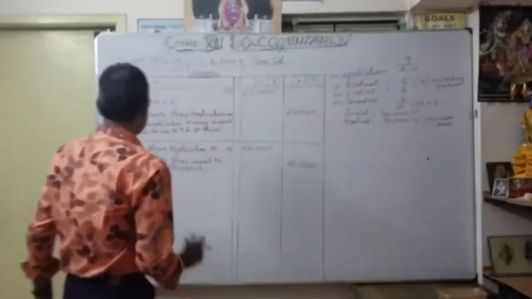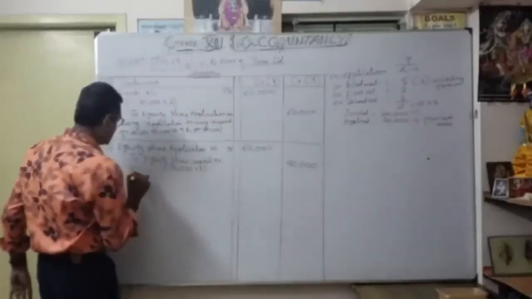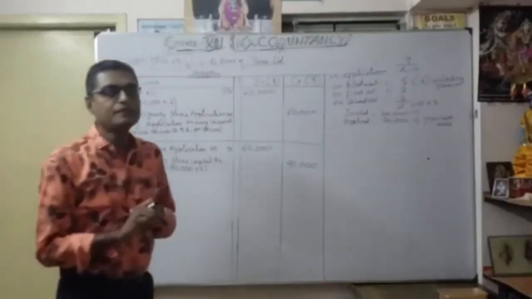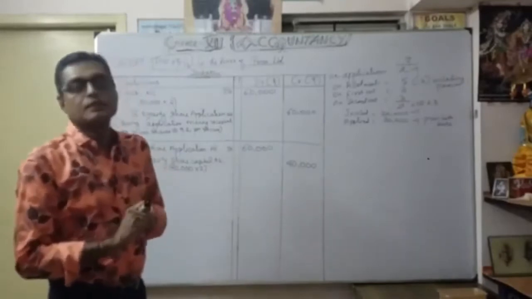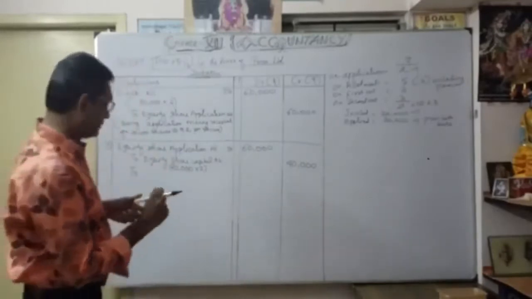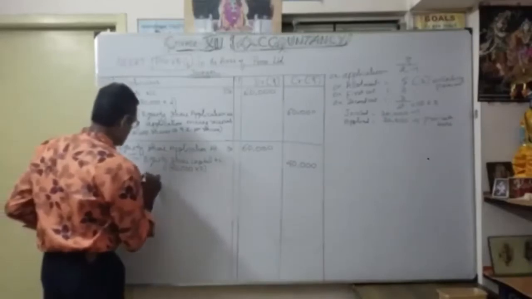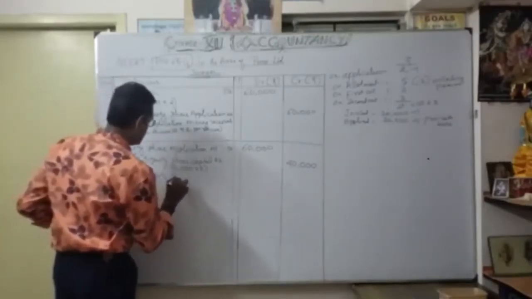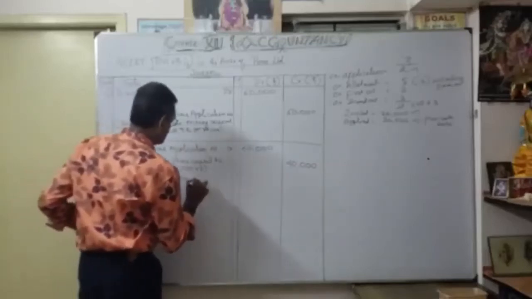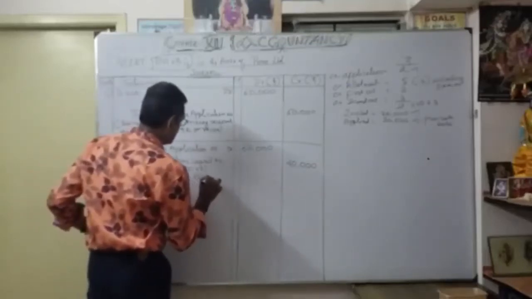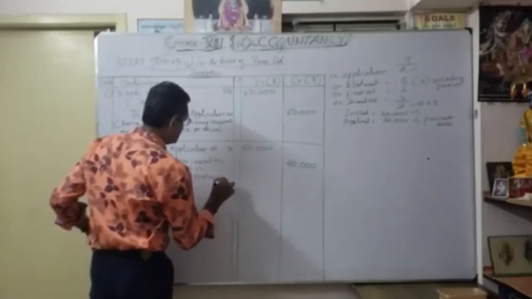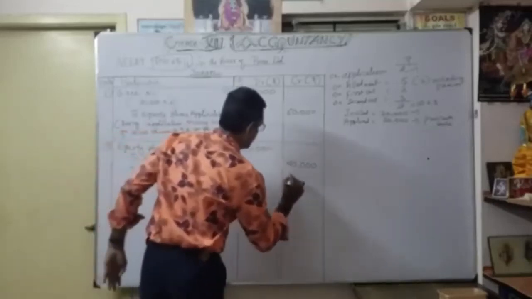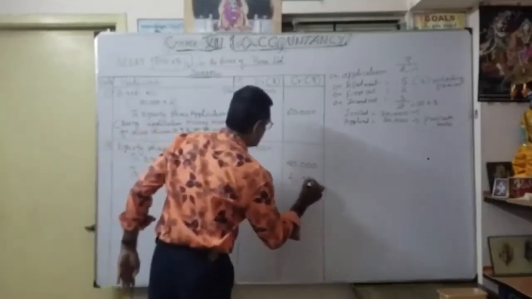Thereafter, we are going to adjust what? The excess application money we are going to adjust for equity share allotment. So to equity share allotment. Naturally the balance is 20,000, going to adjust.